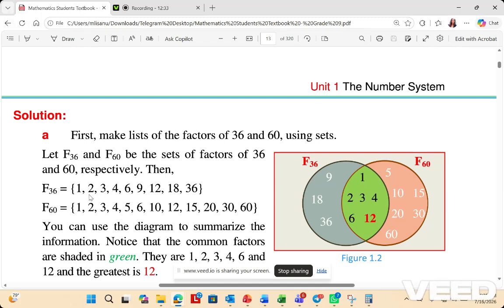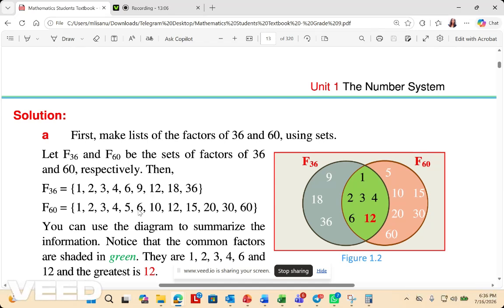If it's divisible by 2 and 3, it's divisible by 6. Then 36 is divisible by 9, and by 12, 3 times 12, and by 18, and by itself. For 60: 1, 2, 3, 4, 5, 6, then 10, 12, 15, 20, 30 and 60.